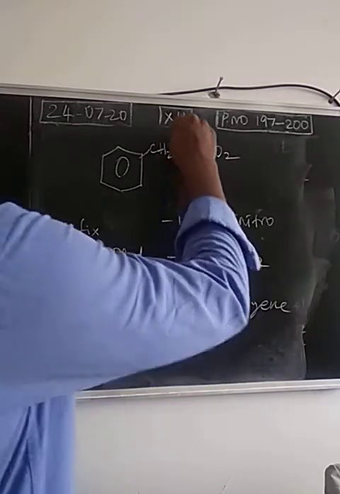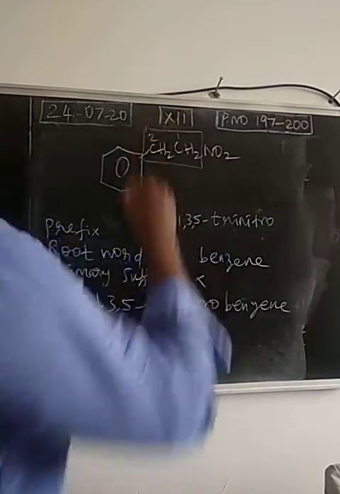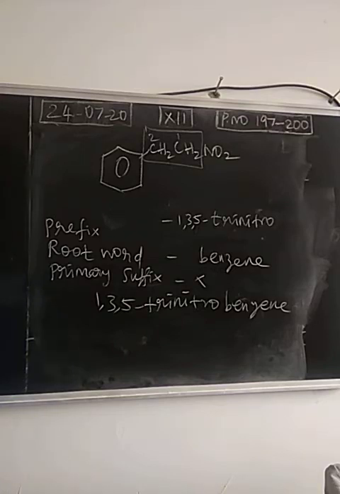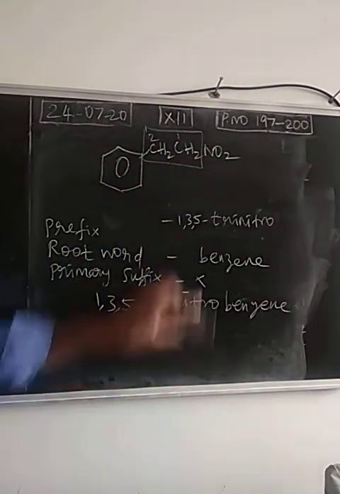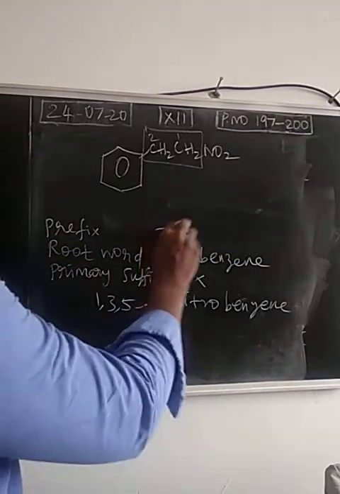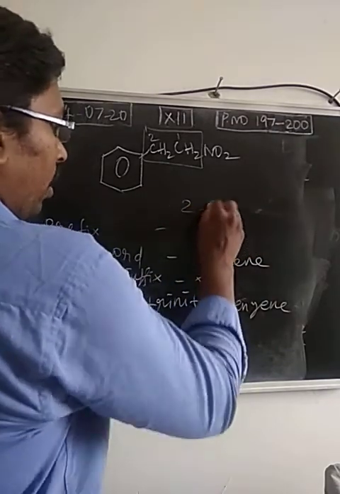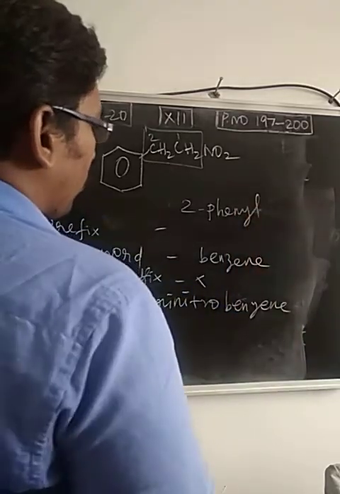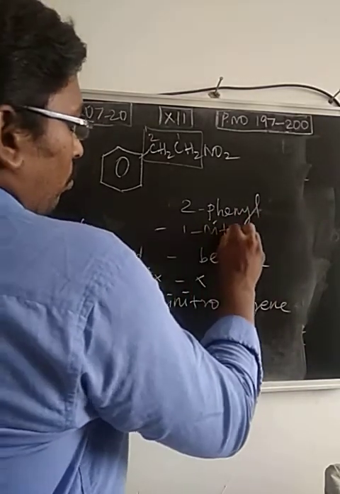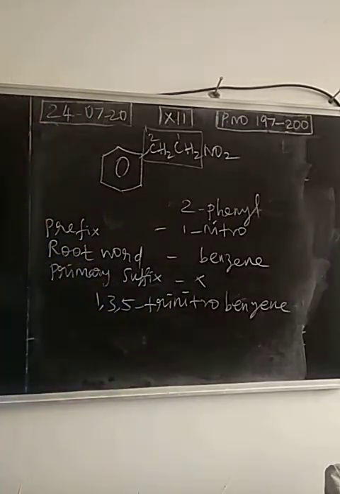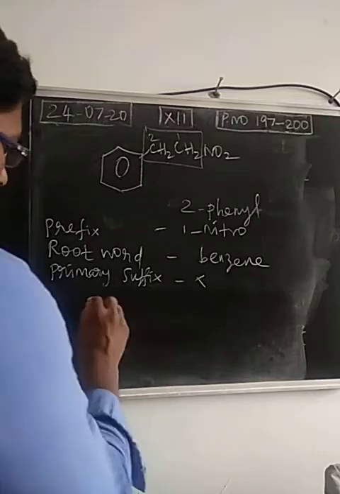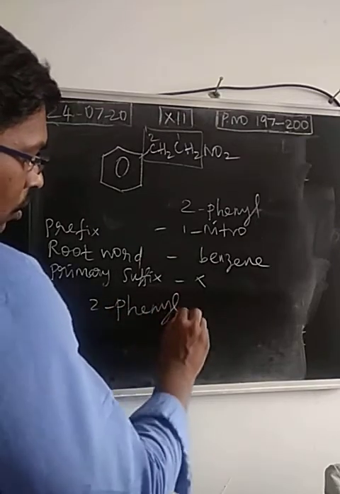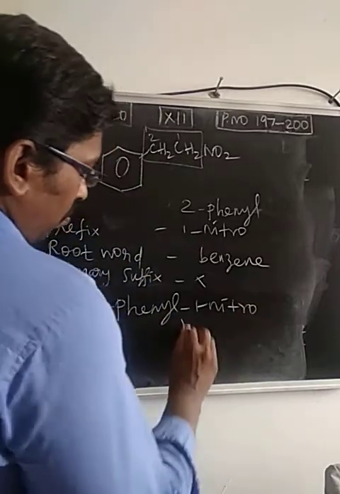Okay. So we have 2 carbon atoms in the longest chain. At the second position, we have a substituent, phenyl. Then the functional group is always assumed as a substituent, at the first position. So 2 prefixes will be there: 2 phenyl and 1 nitro.